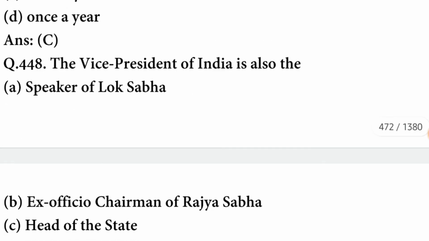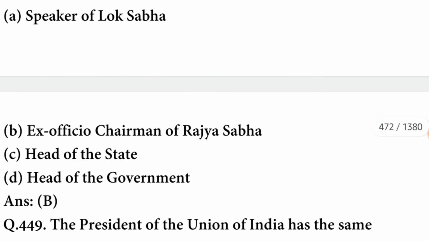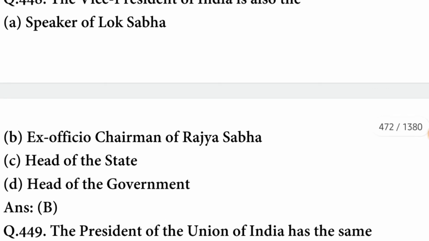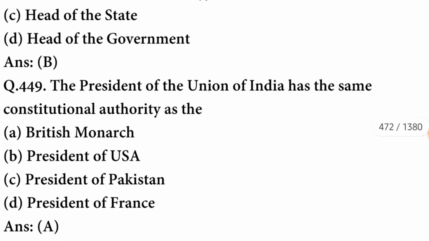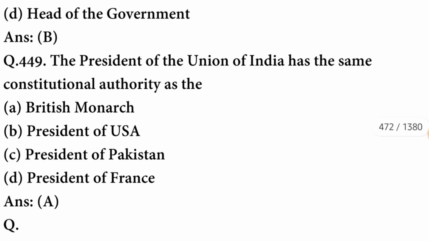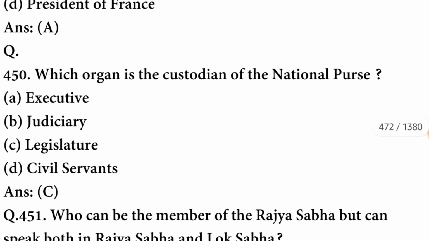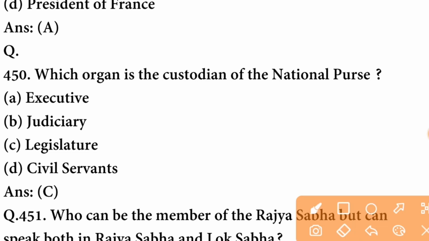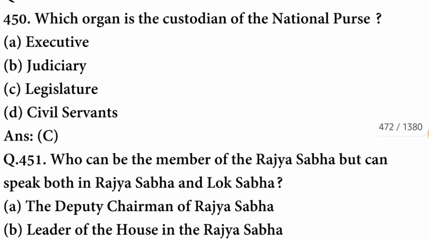The Vice President of India is also the ex officio chairman of Rajya Sabha. B option is correct. The President of the Union of India has the same constitutional authority as the British monarch. A option is correct. Which organ is the custodian of the national purse? So it is the legislature. C option is correct.